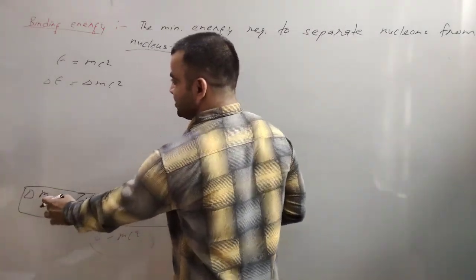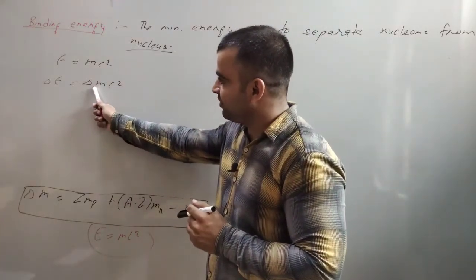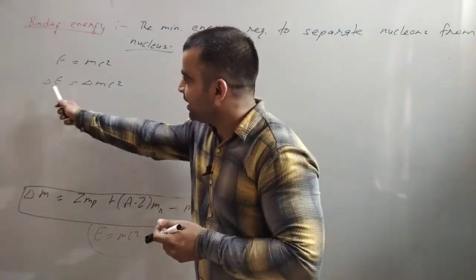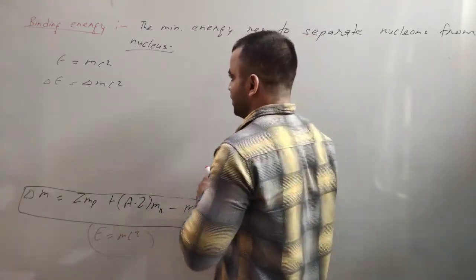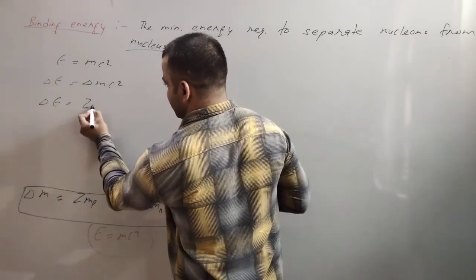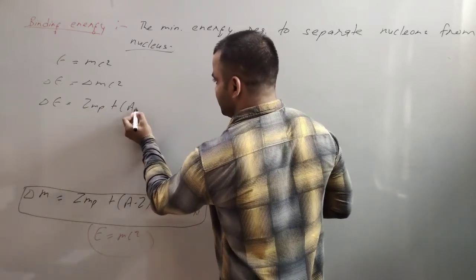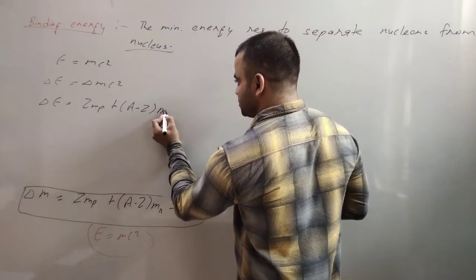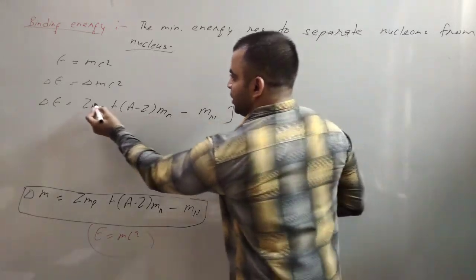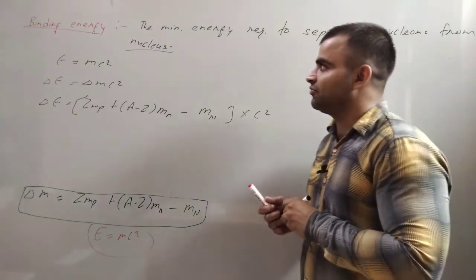The value of del m is the mass defect. If we multiply this mass defect with the square of the speed of light, we will find the binding energy. This binding energy, del E, will be the mass of protons plus the mass of neutrons minus the mass of the nucleus, into c squared. This is the derivation for binding energy.